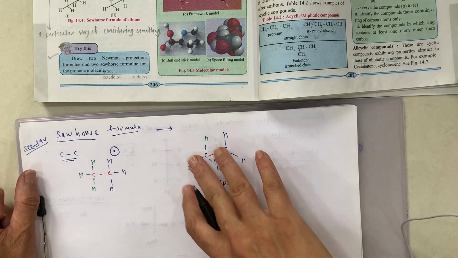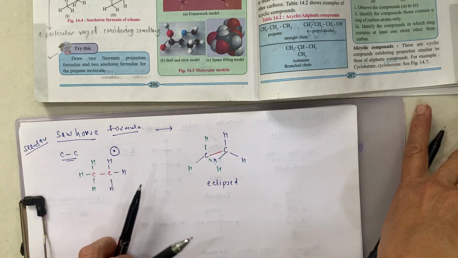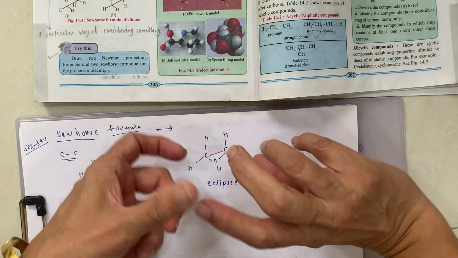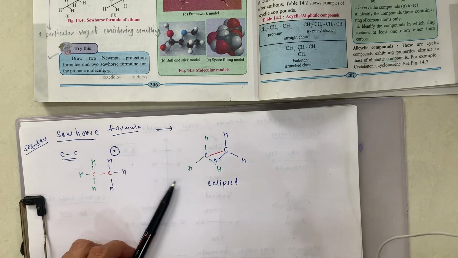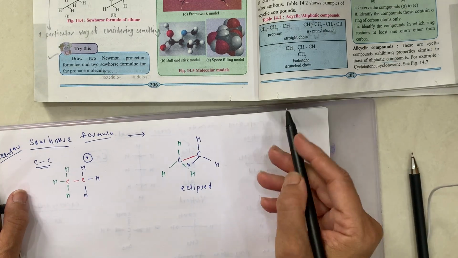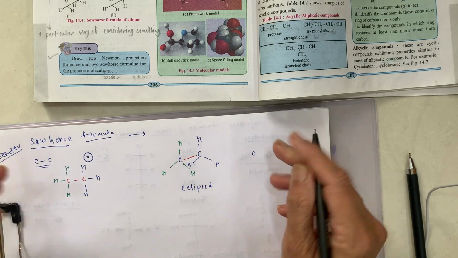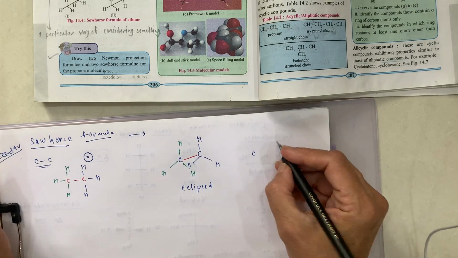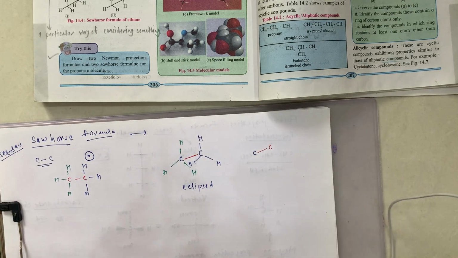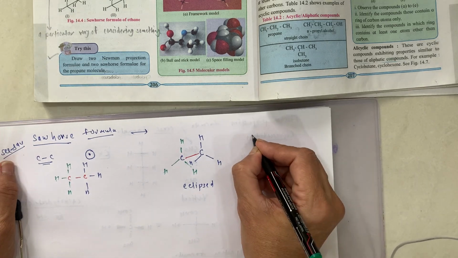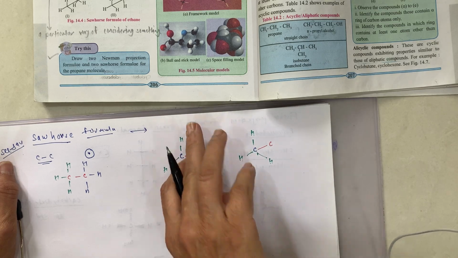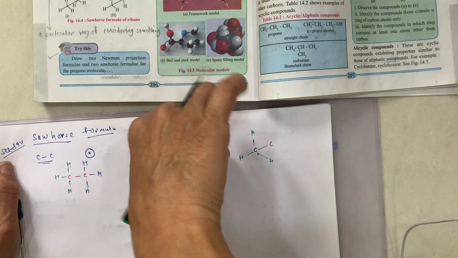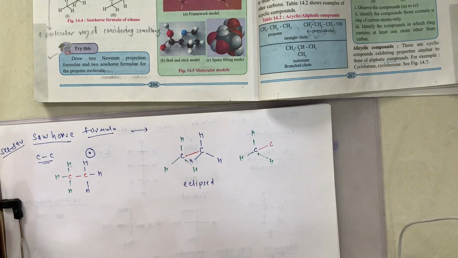Okay. And now if we rotate this C-C bond, then we will get the staggered structure. How? See, look at here. This is our one carbon. Okay. And now I rotate this second carbon by 180 degrees.